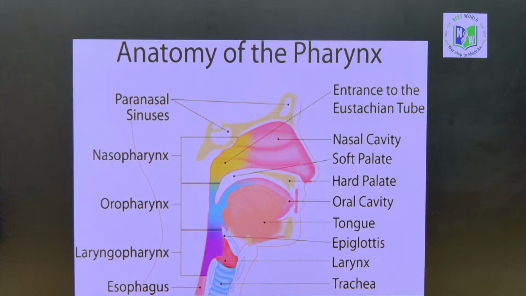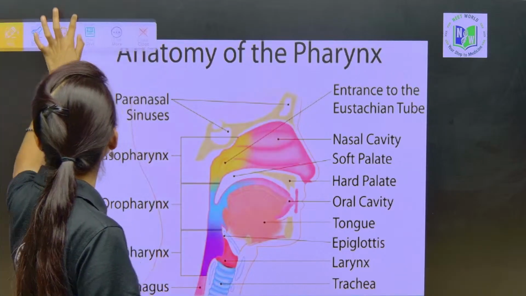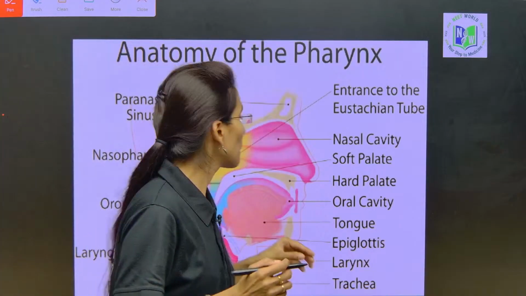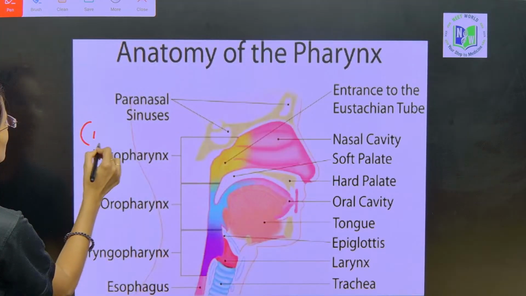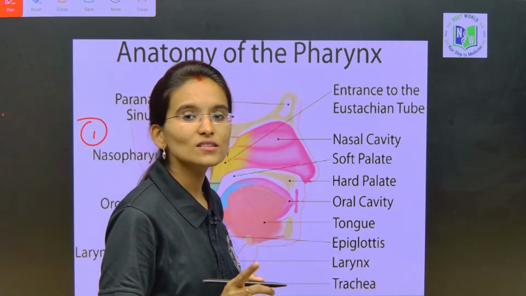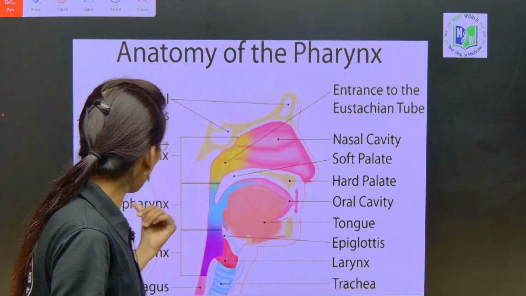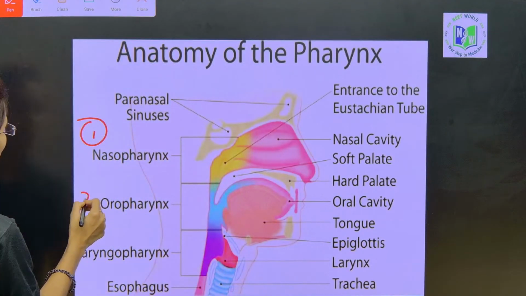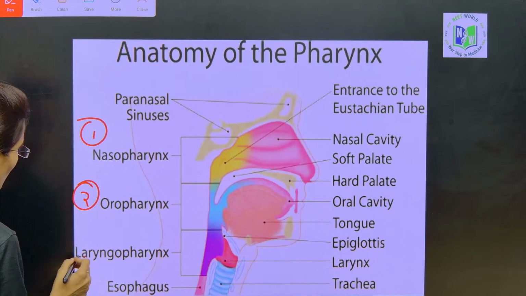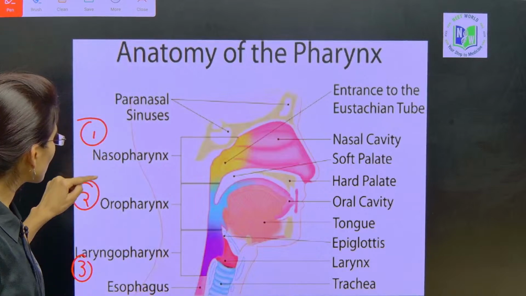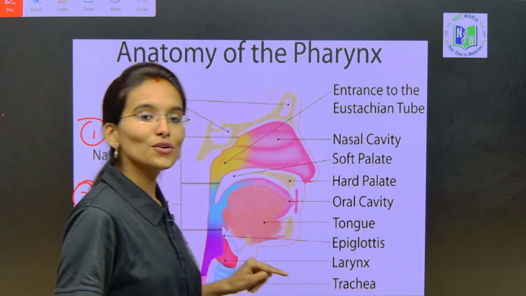Now the pharynx has been divided. Into how many parts, my dear students? Usually 3 most important parts. The first one is called nasopharynx. I am going to explain how the nasopharynx forms, how the oropharynx forms, and the third one is the laryngopharynx. Nasopharynx, oropharynx and laryngopharynx.